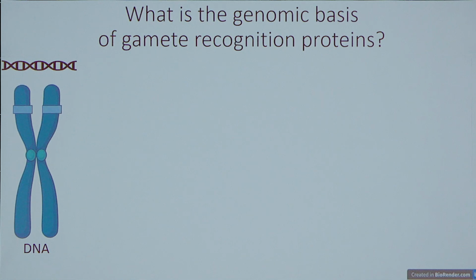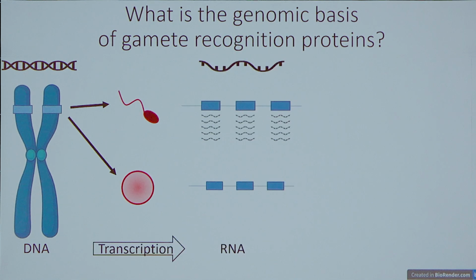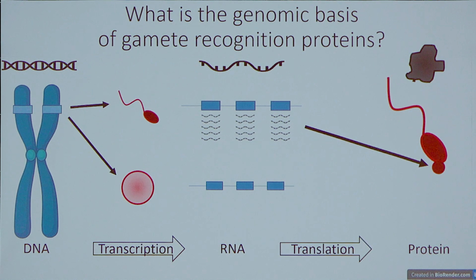To do this, we start with the DNA, the genetic code that codes for these proteins, and we identify the genomic location of the genes that code for the proteins. This DNA is found in all cell types, so the gene that codes for one of these proteins is found in both sperm and eggs. But it's only expressed and turned into RNA and then into protein in the cell types where it's needed. The DNA is turned into RNA in the process of transcription and then converted into the protein in the process of translation.